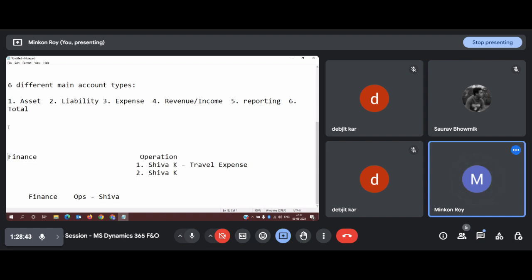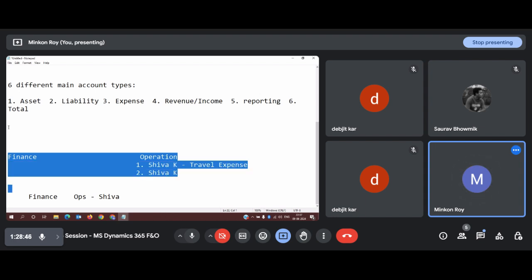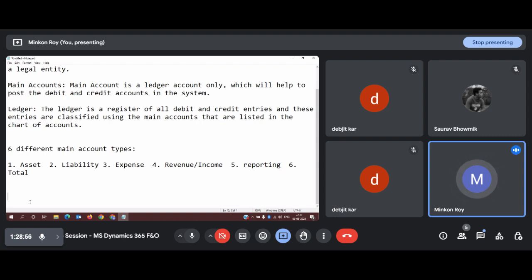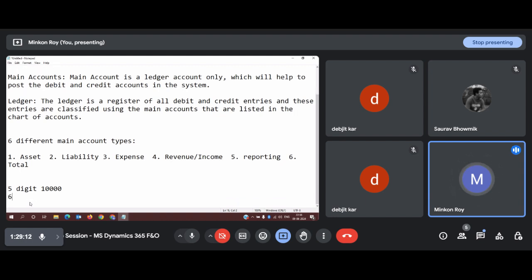To create any main account number, we need to define a range of numbers that will be applicable to that main account. To define this account number, you have the flexibility to use any pattern. Some define it as a 5-digit number, starting from 1, 2, 3, 4, 10,000. Some design it as 6 digits, like 1, 1, 2, 3, 4, 5.